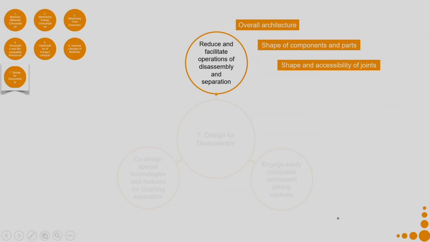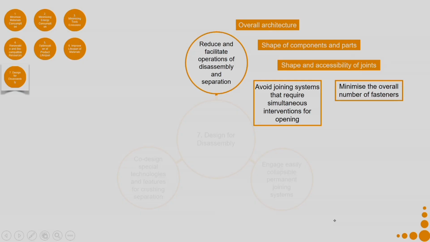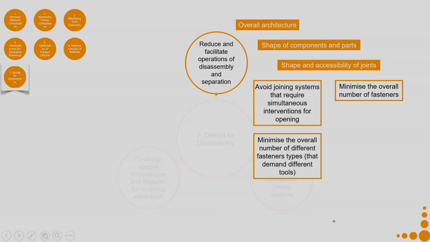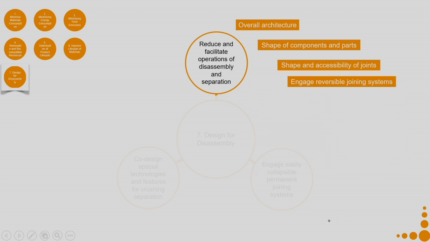Then at the shape and accessibility of joints level, avoid joining systems that require simultaneous interventions for opening. It makes it difficult. Minimize the overall number of fasteners, minimize the overall number of different fastener types that demand different tools, avoid difficult to handle fasteners, design accessible and recognizable entrances for dismantling. Then at engage reversible joining systems level.